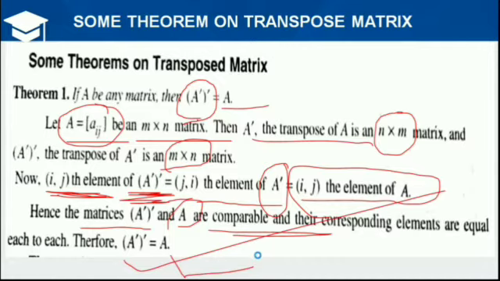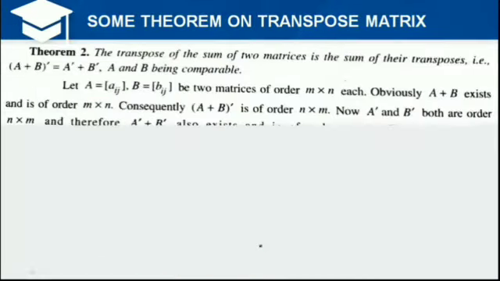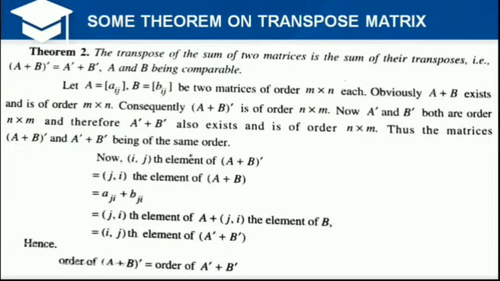And next will be theorem number 2 on the transpose of a matrix. The transpose of the sum of two matrices can be written as the sum of their separate transposes, where A and B must be comparable matrices, that means of the same order.